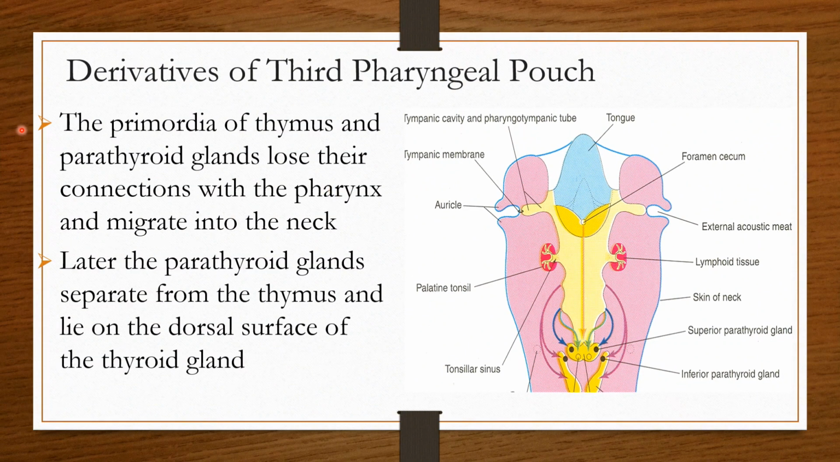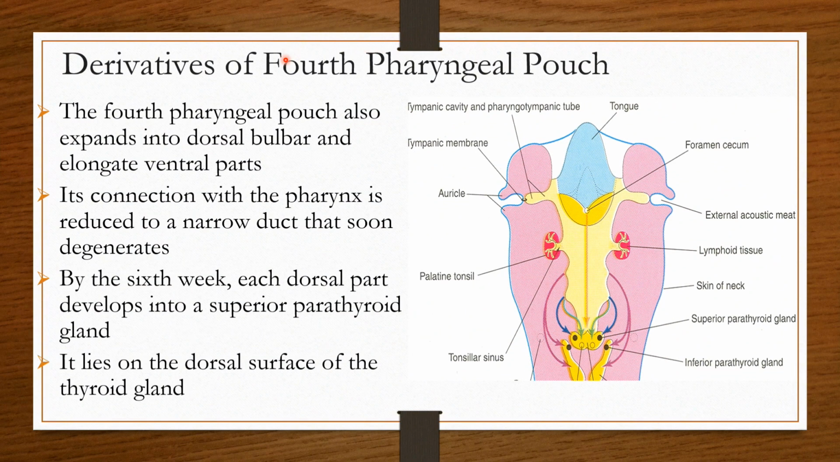So the primordia of the thymus and parathyroid gland lose their connection with the pharynx and migrate into the neck. These arrows show the pathway of the descent. Later the parathyroid gland separates from the thymus and lies on the dorsal surface of the thyroid gland. So this is the inferior one, and here you can see the two superior parathyroids as well.